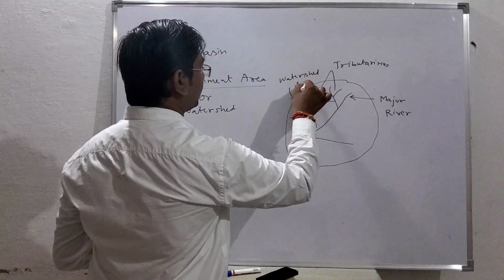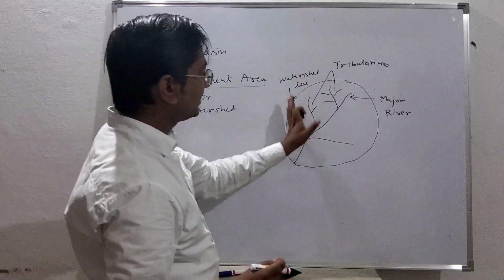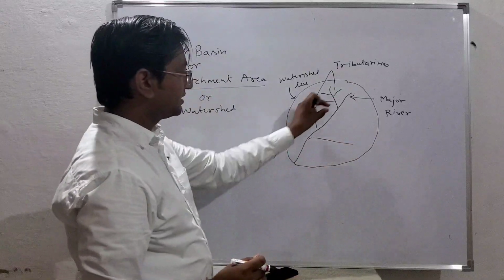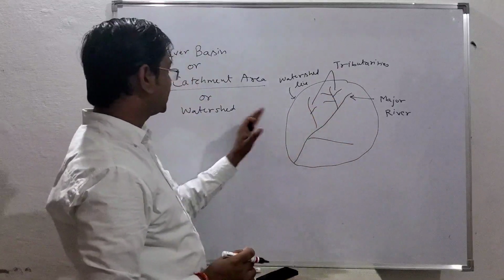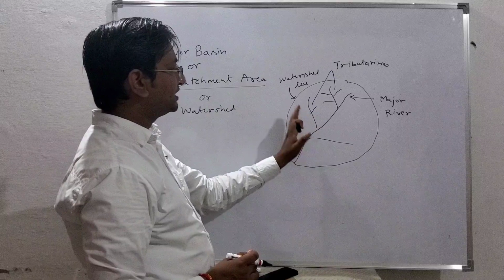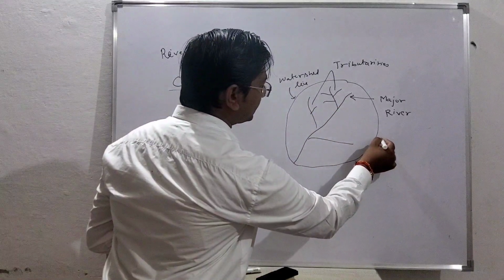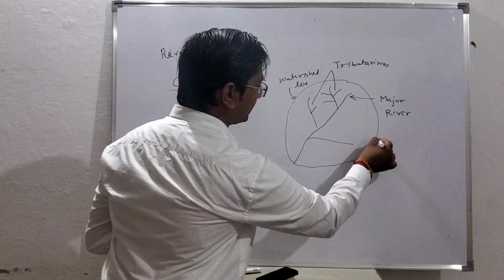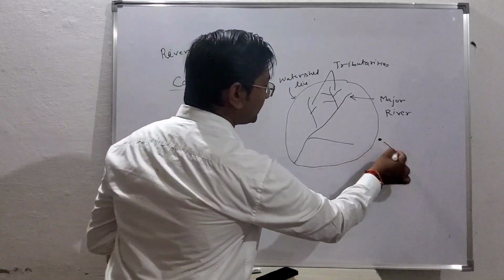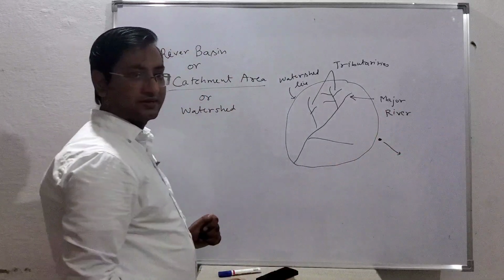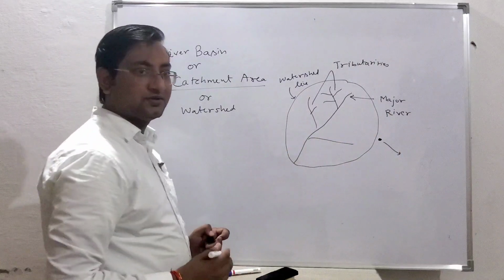If all the water falling over this region is joining this river, this will be the basin of this river. If water is falling over this point, it will be contributing to another river. So that will be the catchment area for that river.